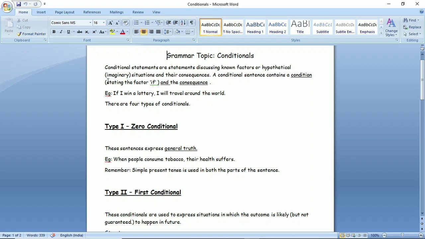Let us read. Conditional statements are statements discussing known factors or hypothetical or imaginary situations and their consequences. A conditional sentence contains a condition starting with if and the consequence. Means it gives you cause and effect.